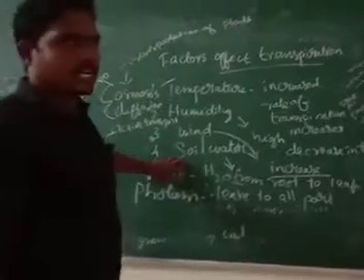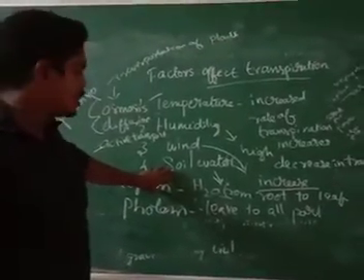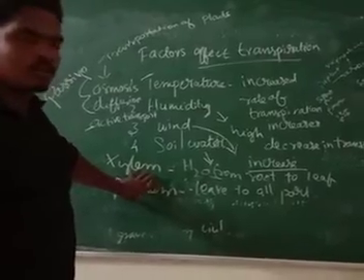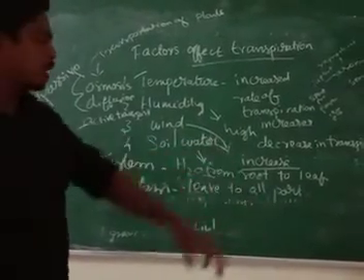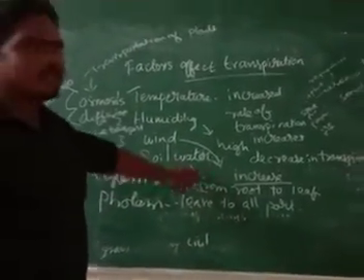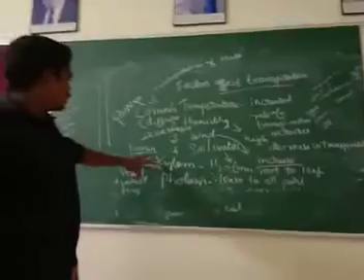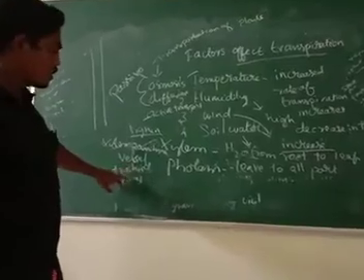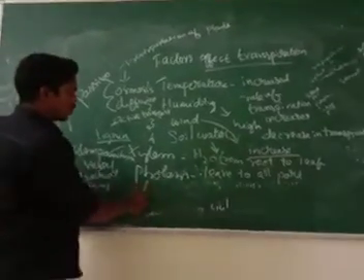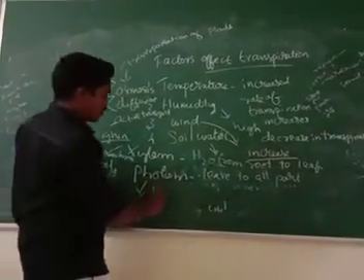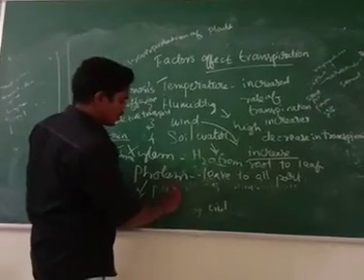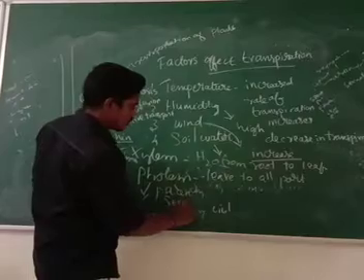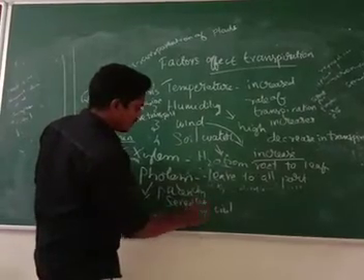So xylem is like a long tube which is connected from the root to the leaf tip, and phloem is also a long tube which is connected from the leaf to all parts of the plant. Xylem contains four types of cells: xylem parenchyma, xylem vessels, xylem tracheids, and xylem fibers. Then coming to phloem, there are phloem parenchyma, sieve plates, and companion cells.